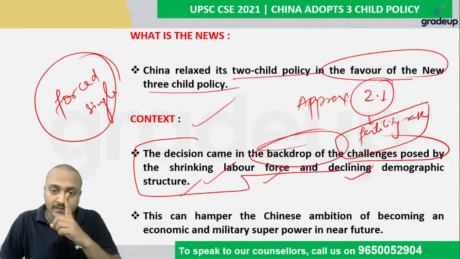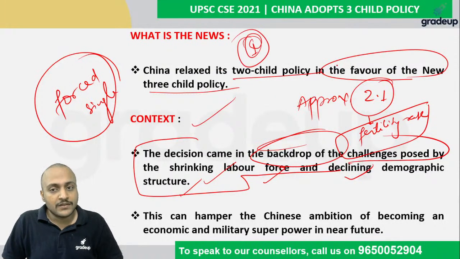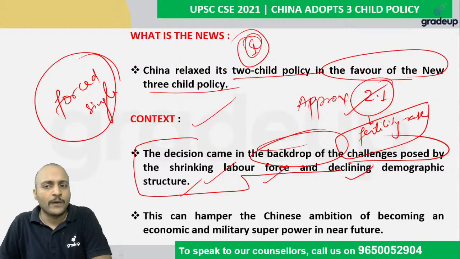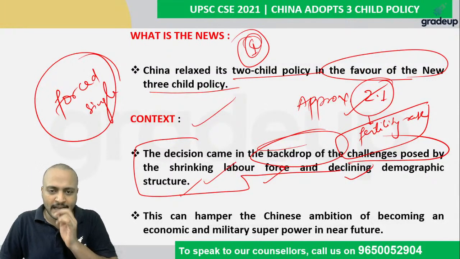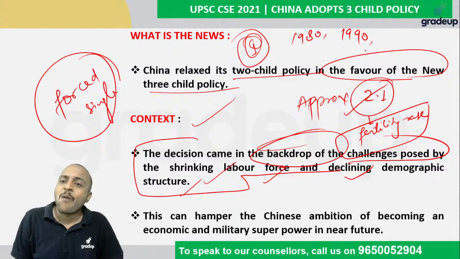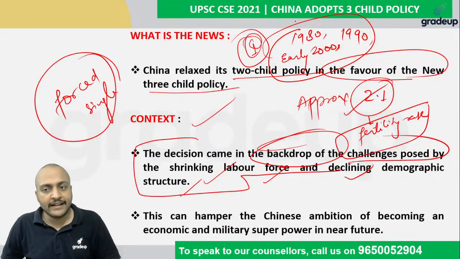But China, single child policy, isn't it? So do you think that it will be sufficient in the long term to obtain this average 2.1 fertility rate? No. So that is why, during the 1980s, 1990s, or even the early 2000s, China was riding very high on the demographic dividend.